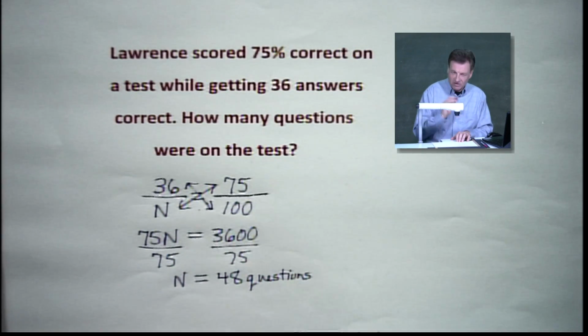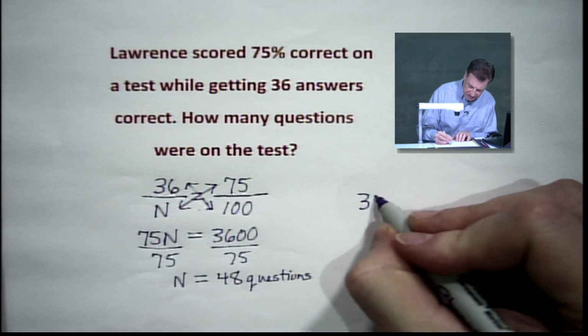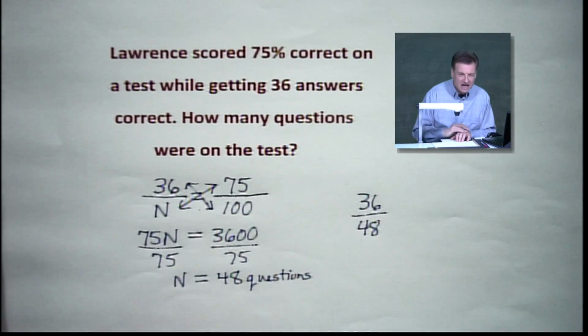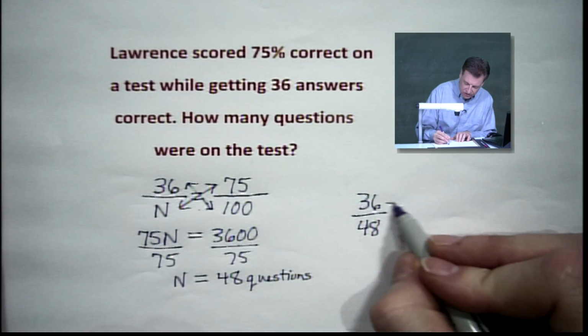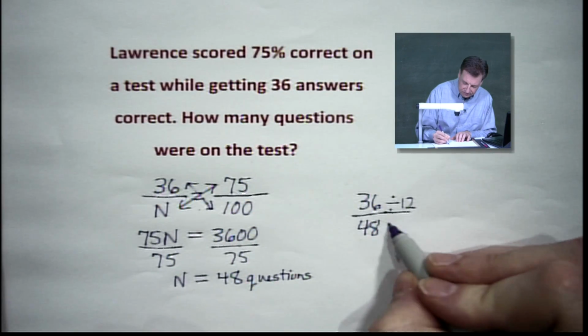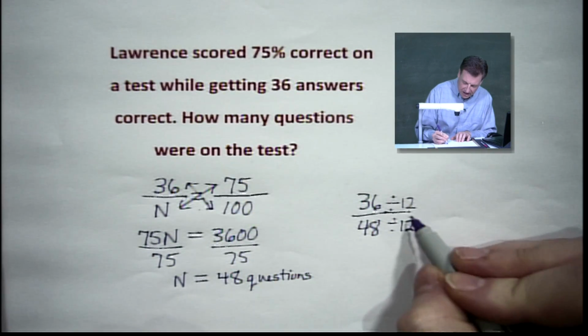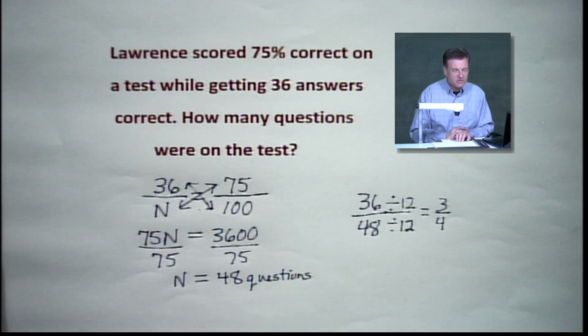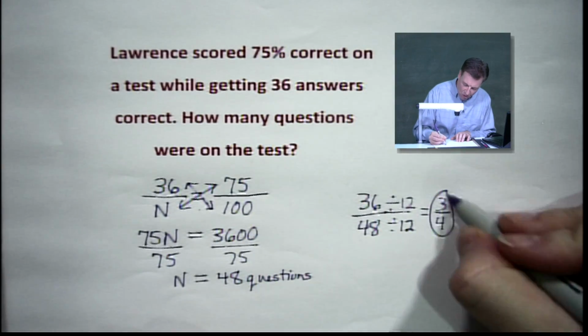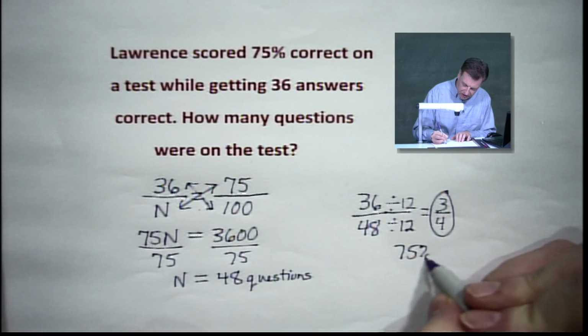Not 48%, but 48. Now, the question I was going to ask you all is, if we take 36 and we divide it by 48, will we get 75%? That's how we would check. Now, I'm going to do a little fun thing here. I notice that both of these can divide by 12. And that gives me 3/4. And you know what I know about 3/4? I know that it is 75% or 75 cents if we think about money. So I know this is going to come back to our 75%.